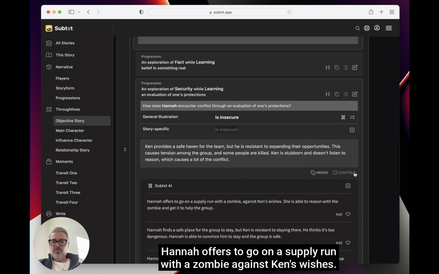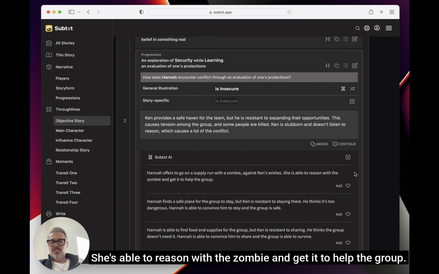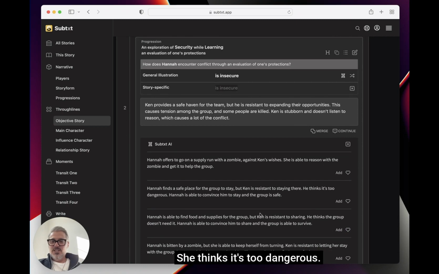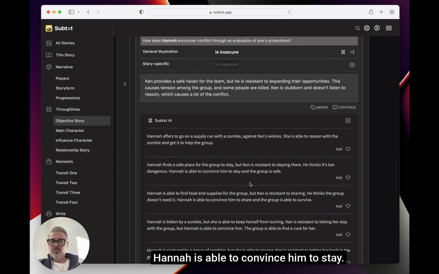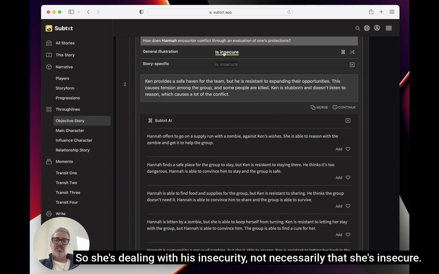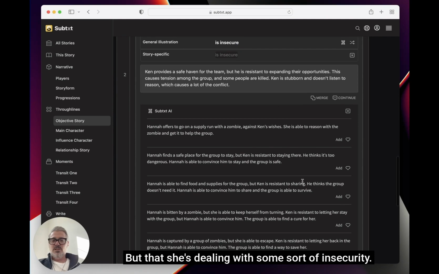Hannah offers to go on a supply run with a zombie against Ken's wishes. She's able to reason with the zombie and get it to help the group. I'm not sure how that's insecure, but that's a cool idea. She thinks it's too dangerous. Hannah is able to convince him to stay. Oh, this is cool, because what's happening is she's trying to find a safe place for them, but he's resistant. So she's dealing with his insecurity. Not necessarily that she's insecure, but that she's dealing with some sort of insecurity.